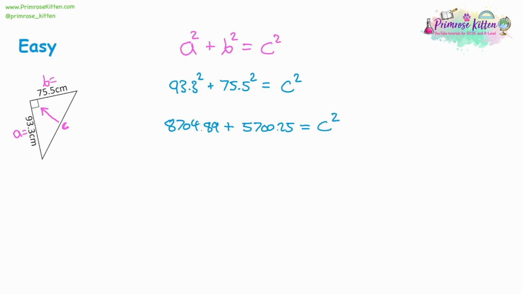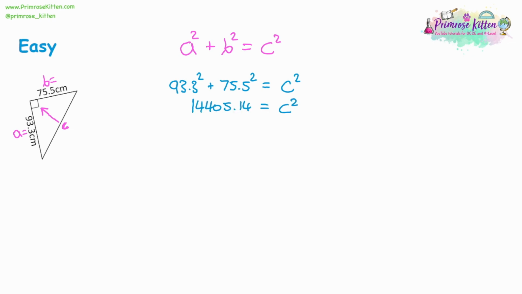And thinking about it, I don't really want to write all those numbers down again. So is there a way to do this a little bit more quickly? What you might want to do is to just type both squared bits into your calculator. So type in 93.3, the squared symbol, press the add symbol, press 75.5, and then that squared symbol, and it's going to give you the combined total altogether.